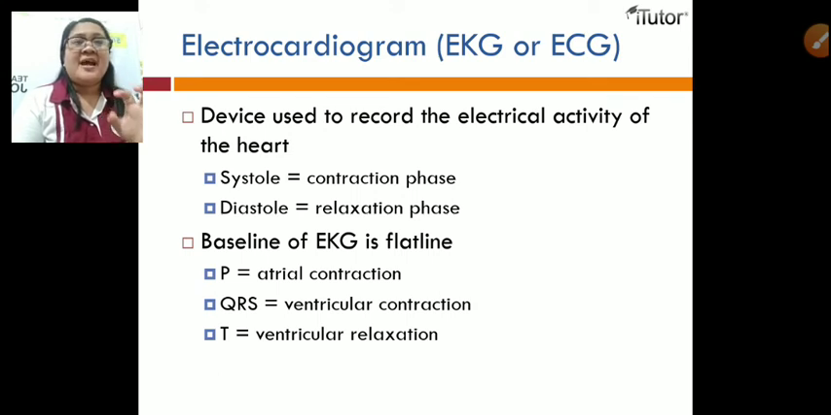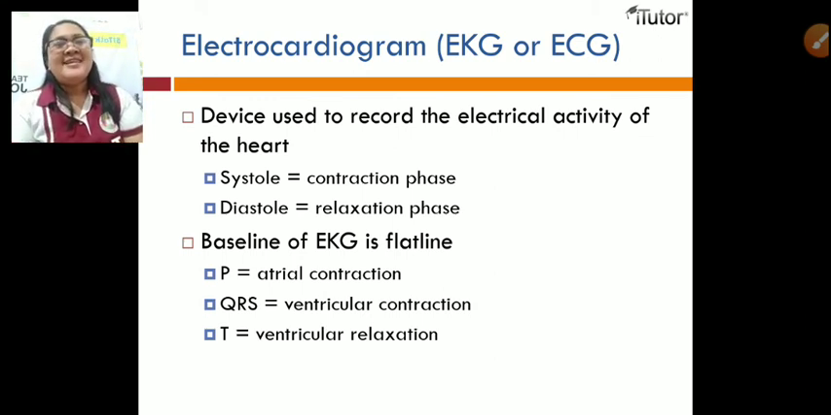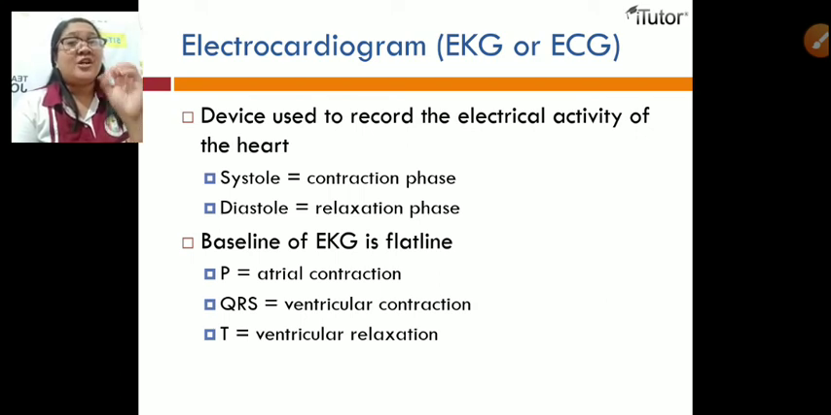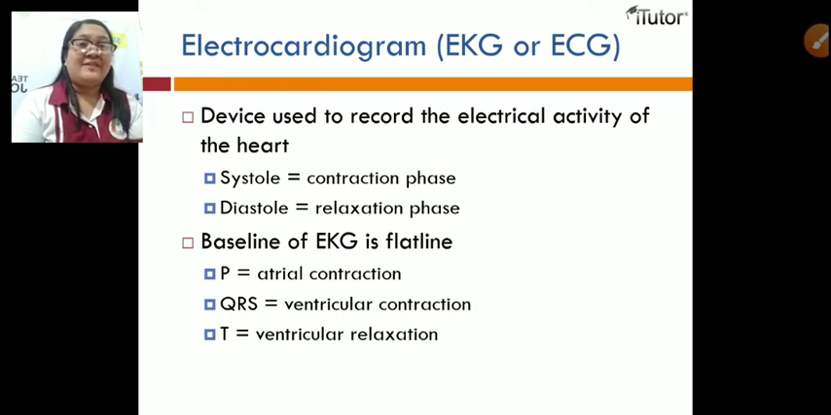Okay? So, malalaman ng ECG or ng electrocardiogram if there is an irregular electrical activity yung heart ng isang tao. Okay, so we have here systole. Systole is called for the contraction phase of the heart, and diastole is the relaxation phase.